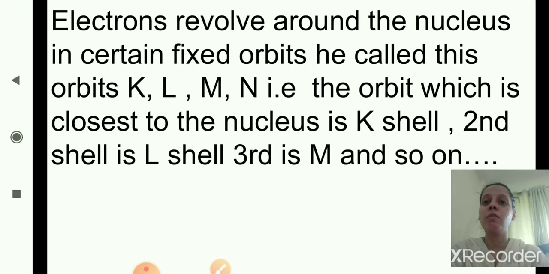So electrons revolve around the nucleus in certain fixed orbits, and he called these orbits K, L, M, N. That is, the orbit which is closest to the nucleus is K shell, second one is L shell, third one is M shell, and so on. The first shell is K shell, second shell is L shell, third one is M shell, and the fourth one is N shell.